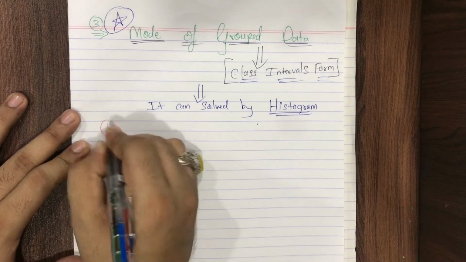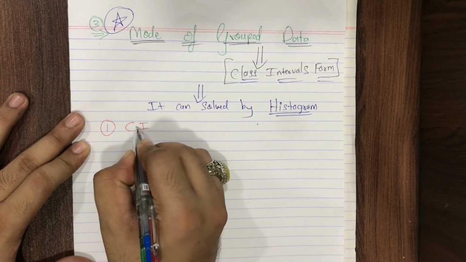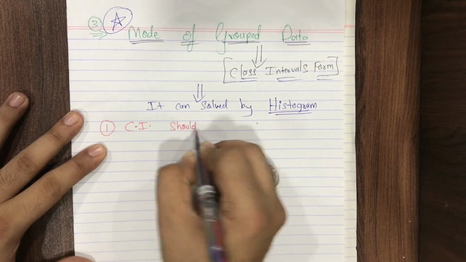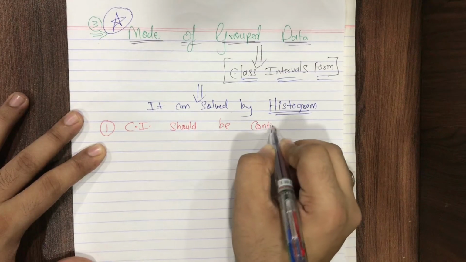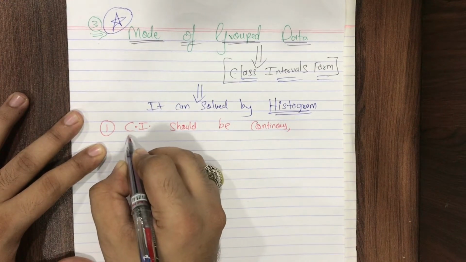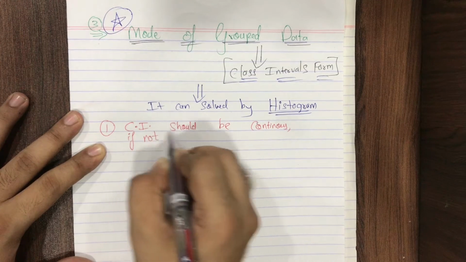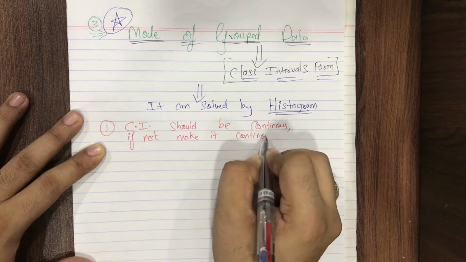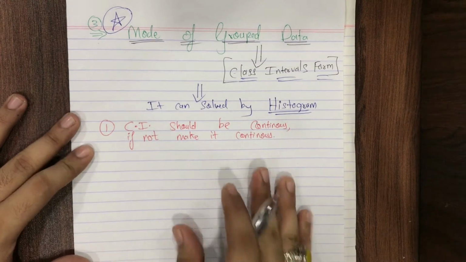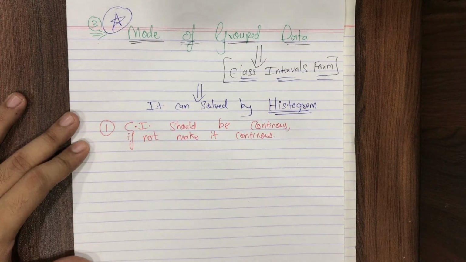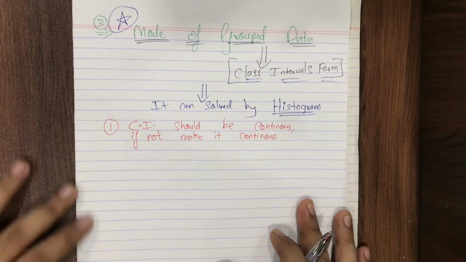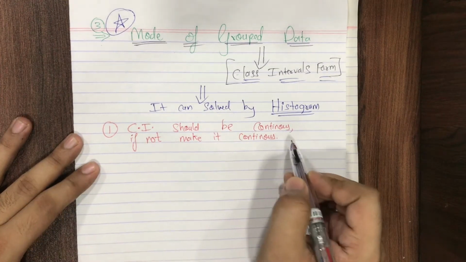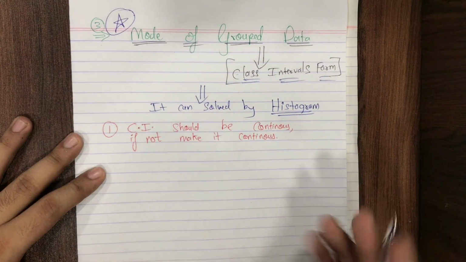The first point, very important: class intervals, Ci in short form, should be continuous. If not, make it continuous. How to make it continuous? We saw in our previous lectures when we were solving the ogive curves and the median. If not continuous, make it continuous by the adjustment factor.